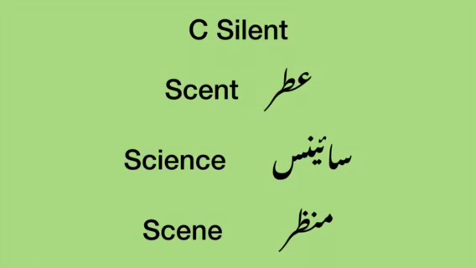Next is silent words. C. Scent. Where C is silent, not scent. This is scent. Science. Scent mean ittar, khushbu. Science mean subject science. Scene, not scheme. This is scene. Scene, manzar.